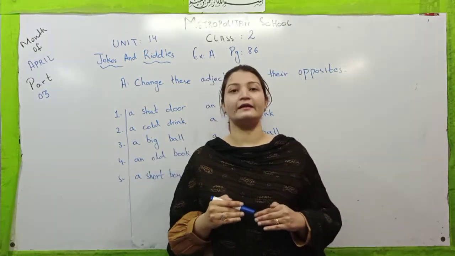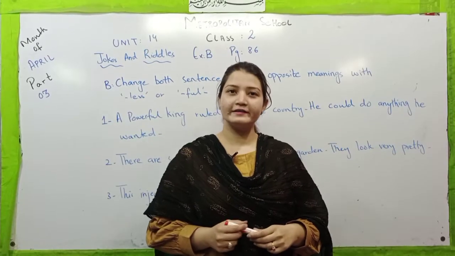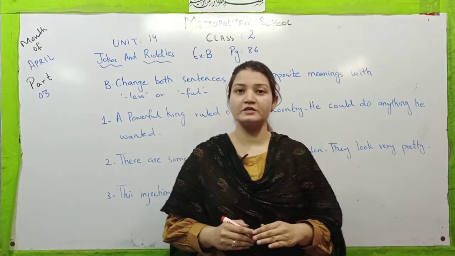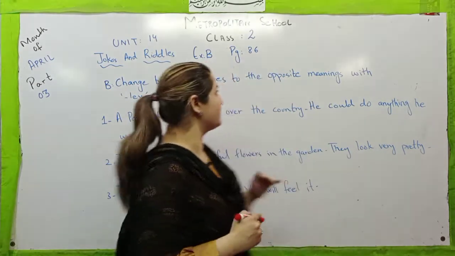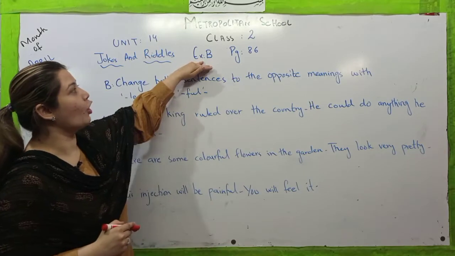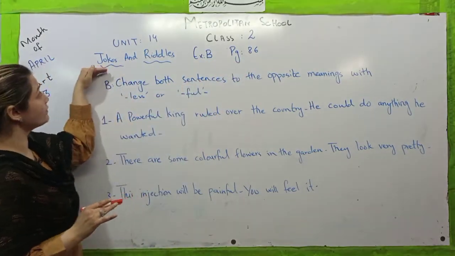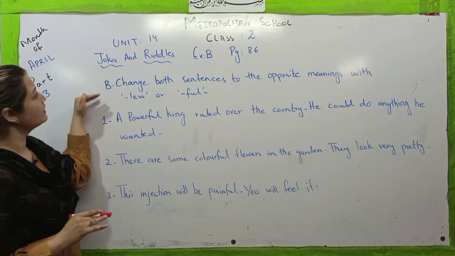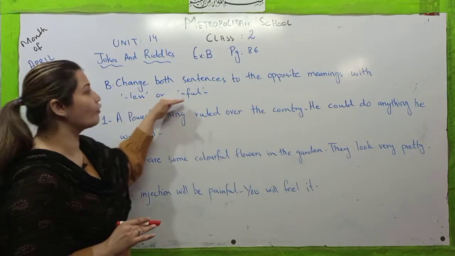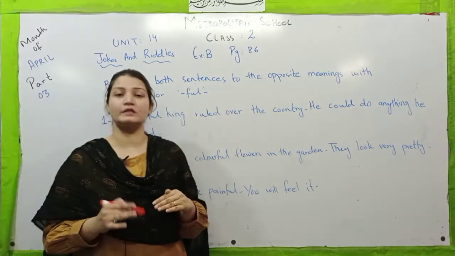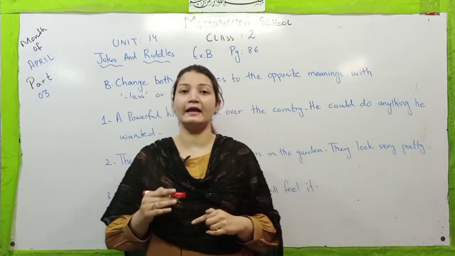Now we have another interesting grammar exercise, so let's move towards that. Alright kids, now here we have one more interesting grammar exercise that is also related to the opposites. That is exercise B on the same page, page number 86 of the same unit, unit number 14, jokes and riddles. Change both sentences to the opposite meanings with less or full. Now here are some words given and we have to change those words into the opposite by adding less or full.